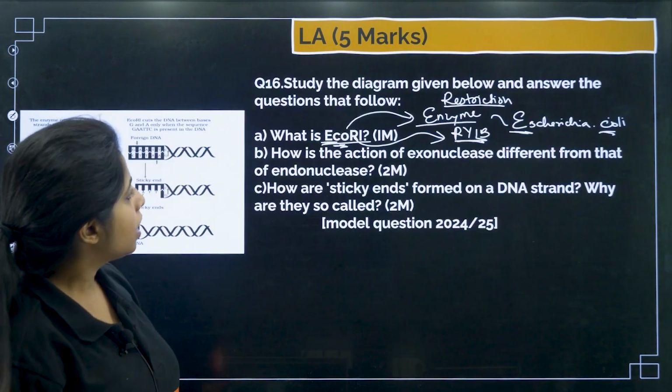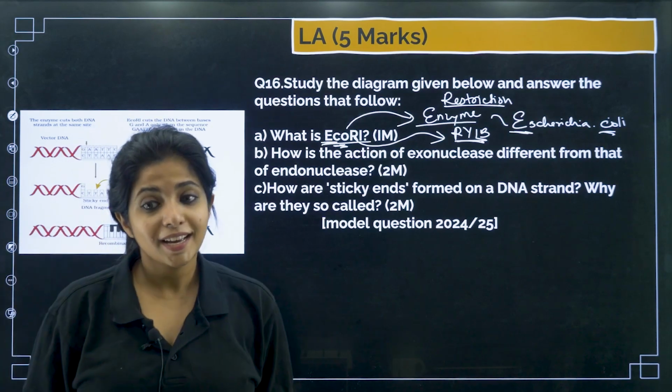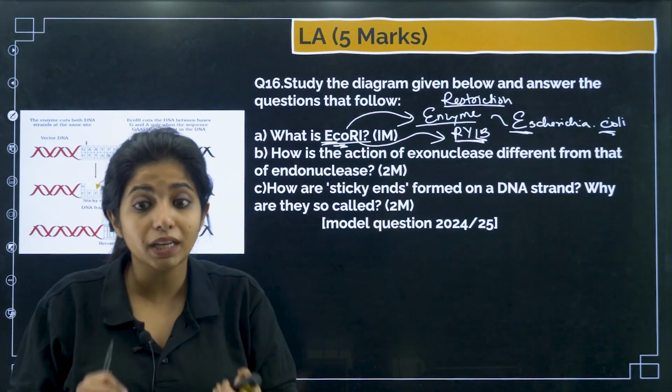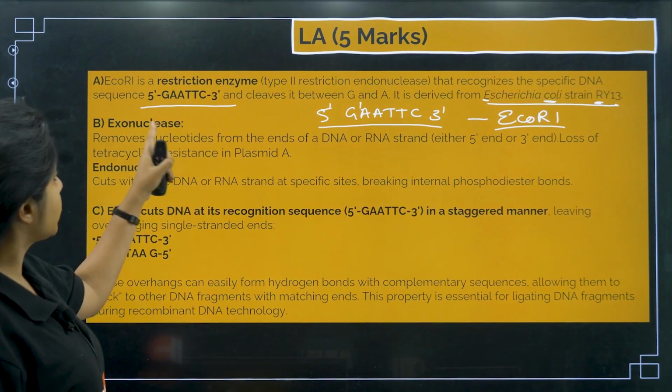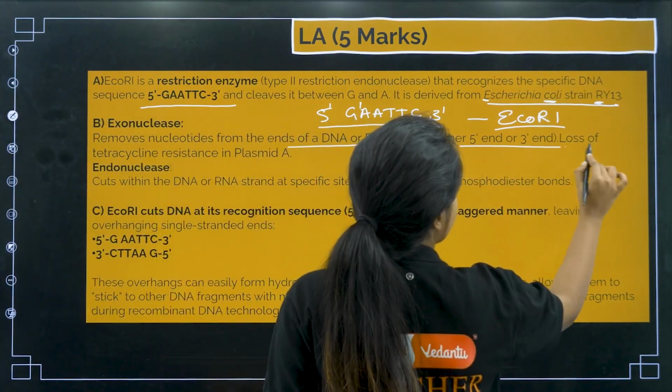Now what is the next question? How is the action of exonuclease different from that of endonuclease? I already told you, exonuclease basically cuts from the end, endonucleases would be cutting from the middle, my dear children. So exonuclease removes nucleotides from the end of the DNA or RNA strand, either the 5' or 3' end.